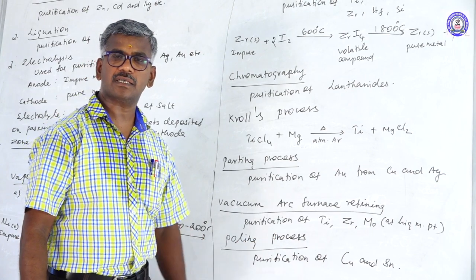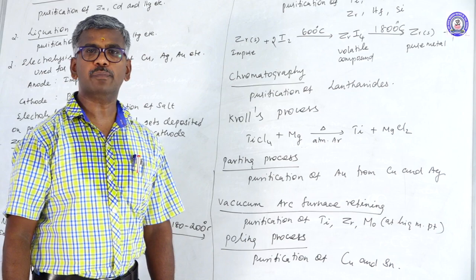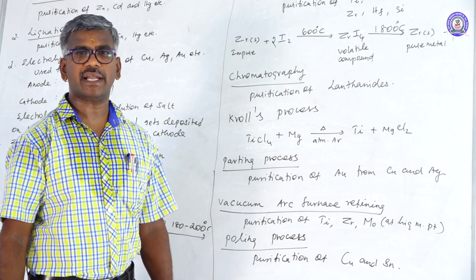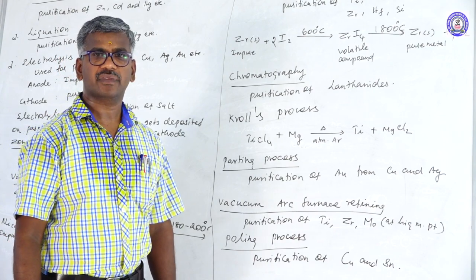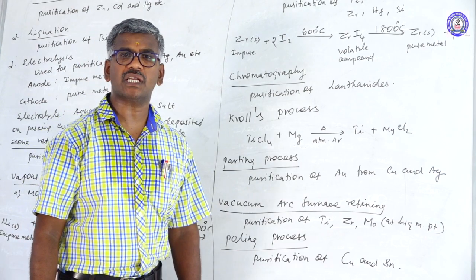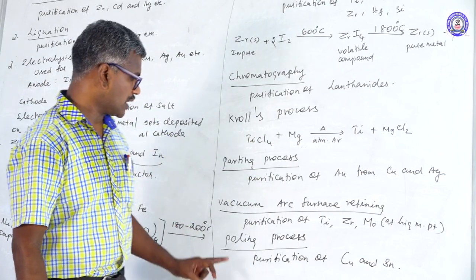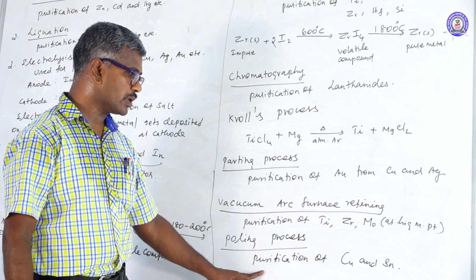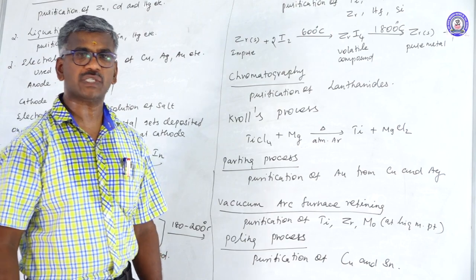Here air is blown through the crude metal with the flux. The impurities are volatile in nature, easily oxidize, and escape as a gas or pass into the slag. Finally, the pure metal can be covered with low sulfur coke, which further prevents oxidation. This process is known as the poling process. The poling process is used for purification of copper and tin. The last one is cupellation.